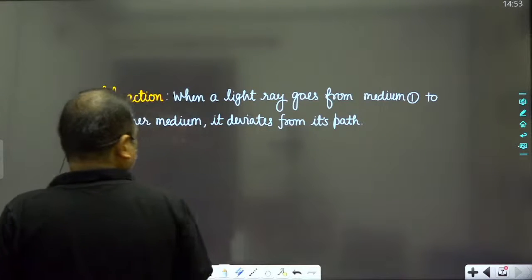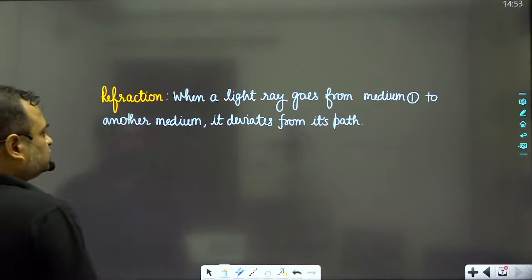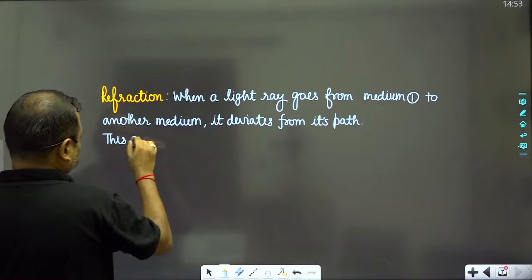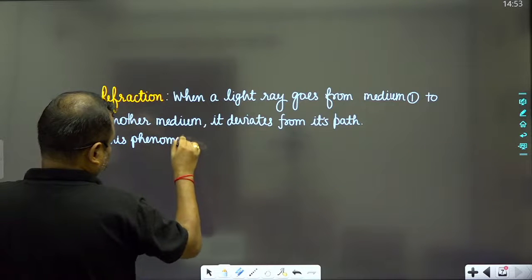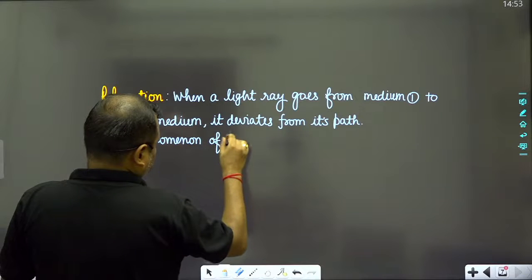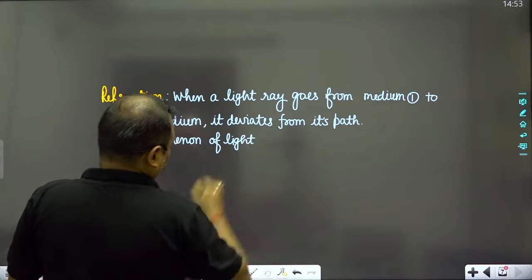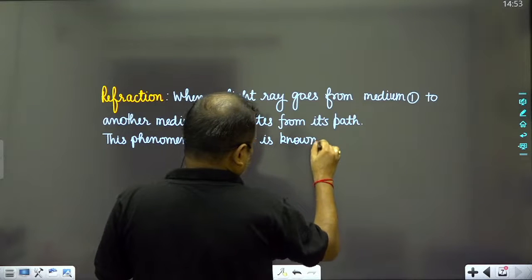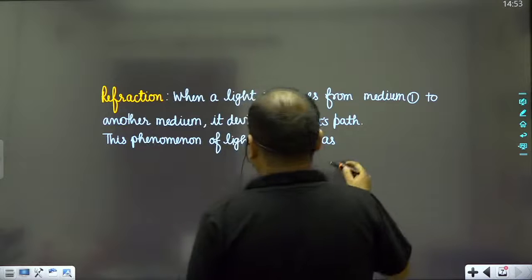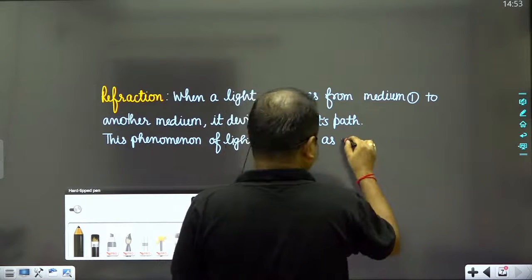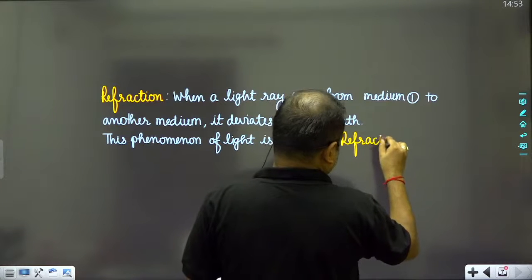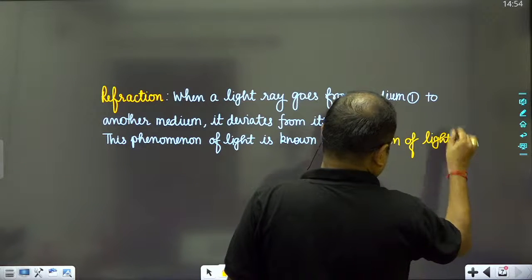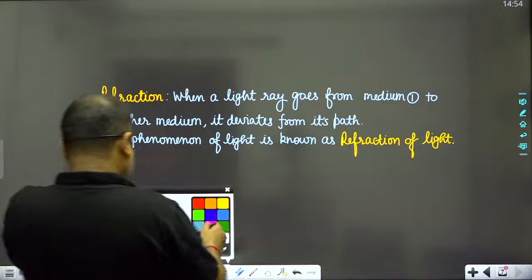This phenomenon of light is known as refraction of light.